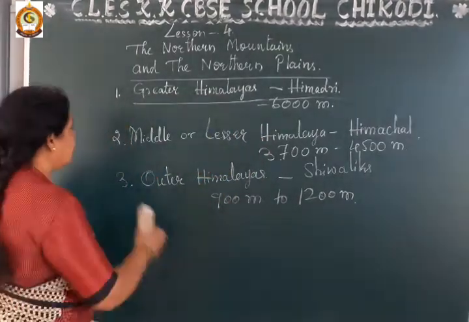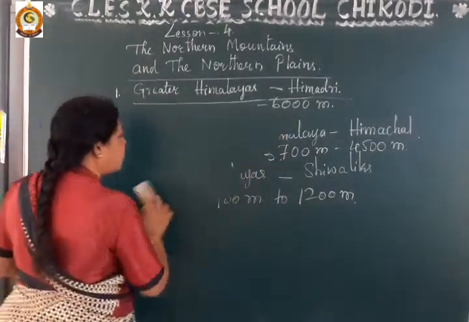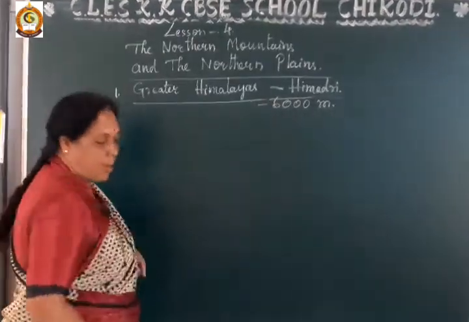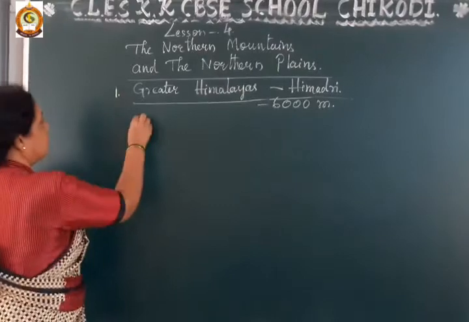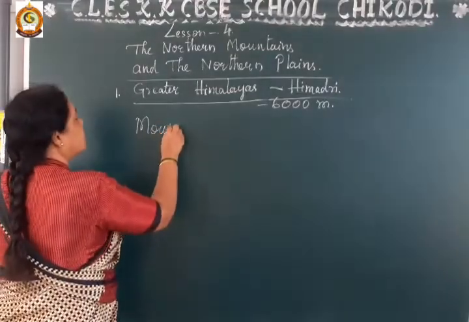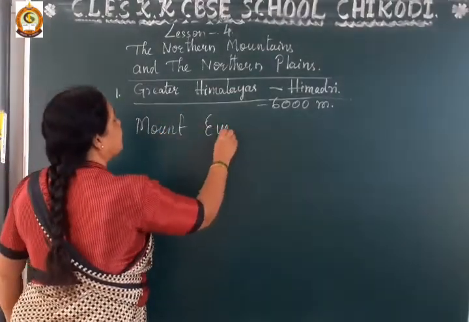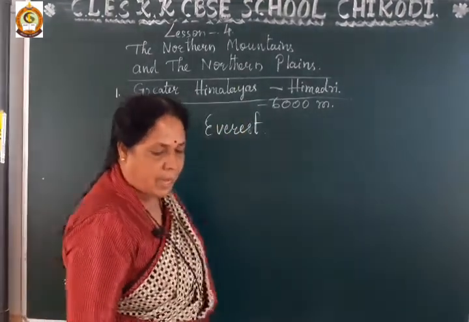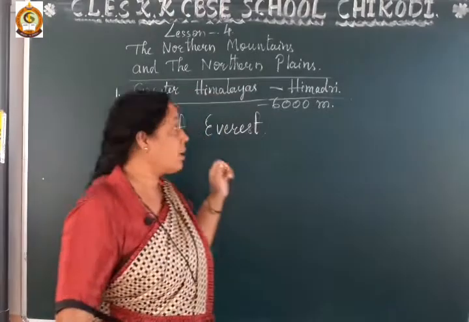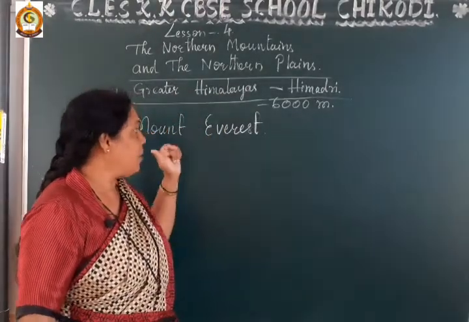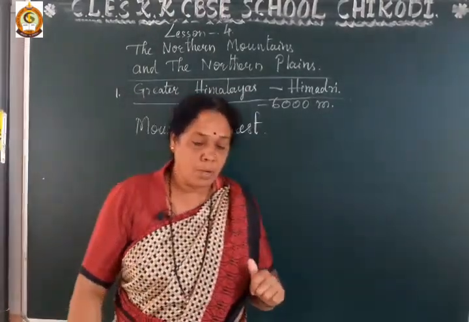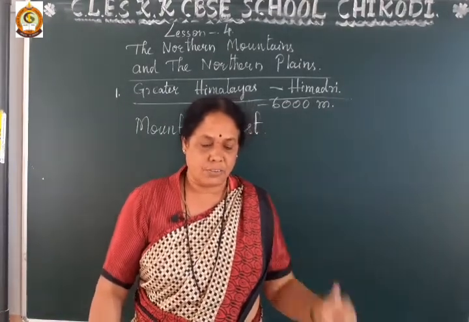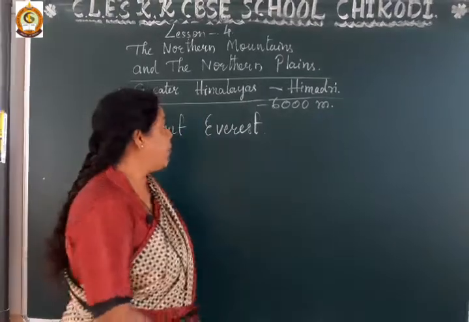So which one is it, Everest or Mount Everest? It lies in this region. This is Himadri. This is Mount Everest, the highest mountain peak. It lies in this greater Himalayas or Himadri, and this is in Nepal.